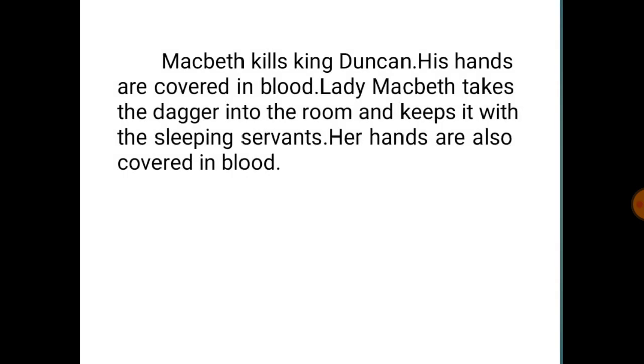Macbeth kills King Duncan. His hands are covered in blood. Lady Macbeth takes the dagger into the room and keeps it with the sleeping servants. Her hands are also covered in blood.